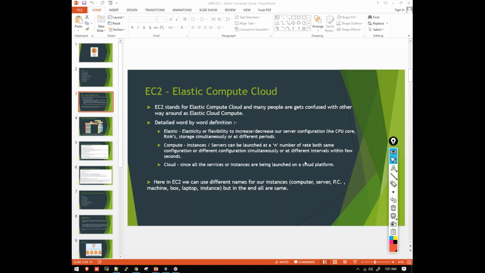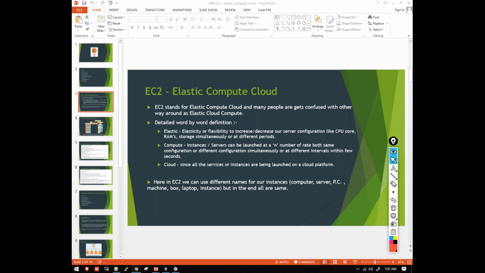Okay, guys. So EC2. In AWS, we have around 175 plus services. AWS stands for Amazon Web Services. It is a cloud service platform which has been launched by Amazon for various different services. What I will do first is show you the process of creating our account. Then we can see the different services, and then we can go ahead and see the EC2 service.